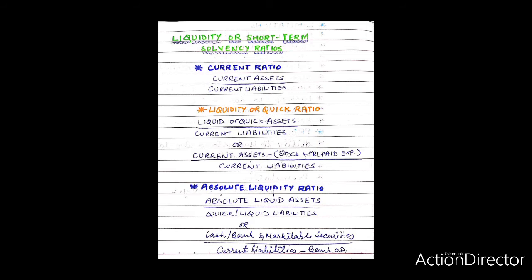This also implies that the firm will be able to pay off its current liabilities in full even if it realizes its current assets at 40% of their book value. Thus, this ratio reveals the ability of the firm to meet its current obligations and the margin of safety of funds to short-term creditors. If the current ratio is higher, it is good from the creditor's point of view, but an extremely high current ratio is not good from the management point of view.